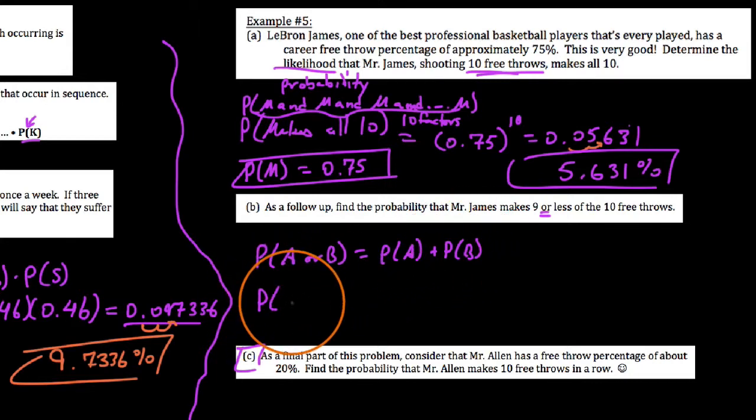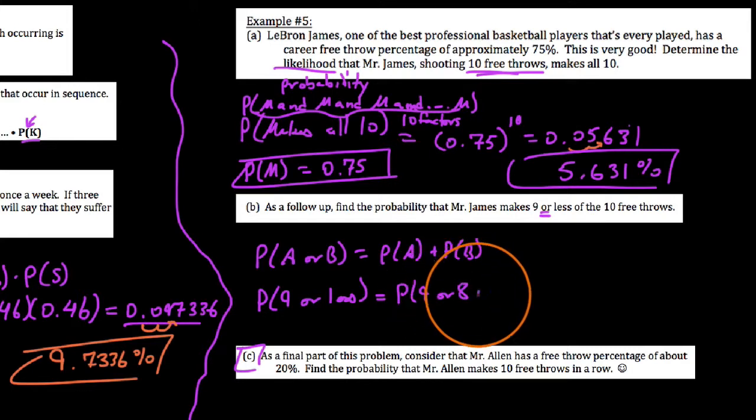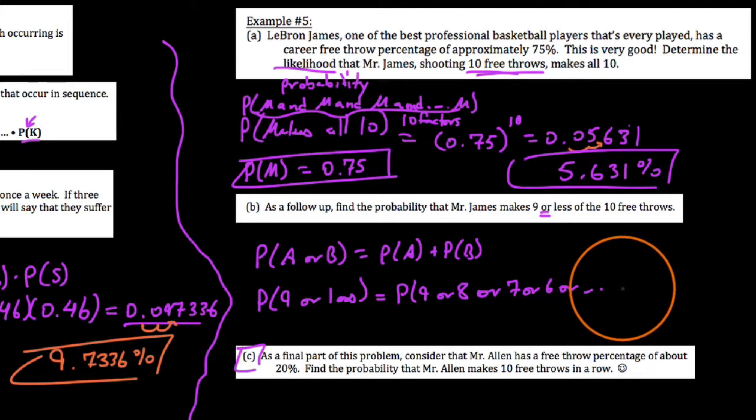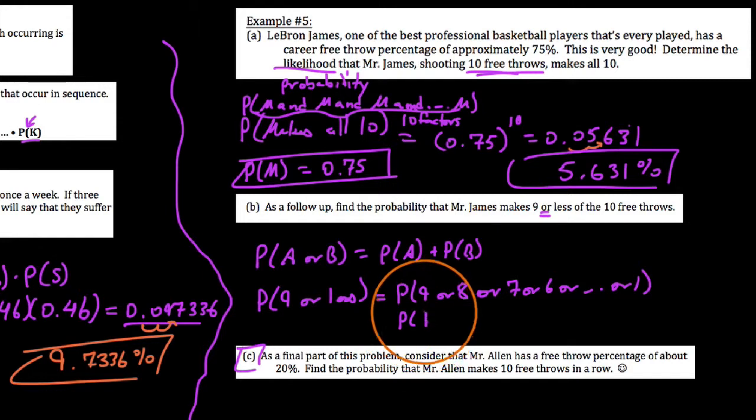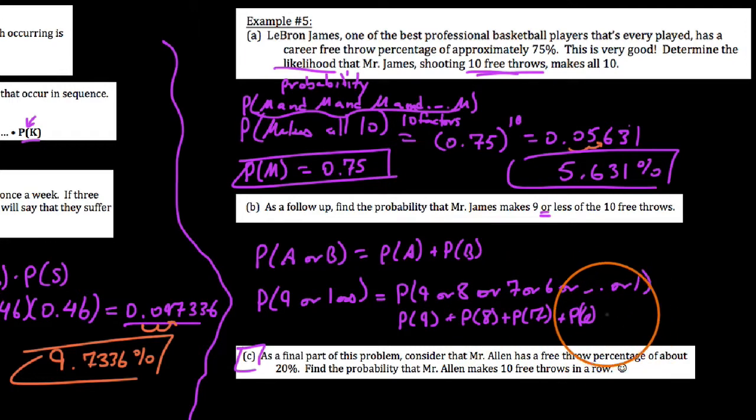And so when I say makes 9 or less, I'm going to write out a few of these here, but this means makes 9 or 8 or 7 or 6 or, or 1, all the way down to this. Which would mean we would have to find the probability that he makes 9 out of 10, and then add that to the probability that he makes 8, plus the probability that he makes 7, plus the probability that he makes 6, and so on and so forth, all the way down to the probability that he makes 1. We would have to get these all individually and then add them together.